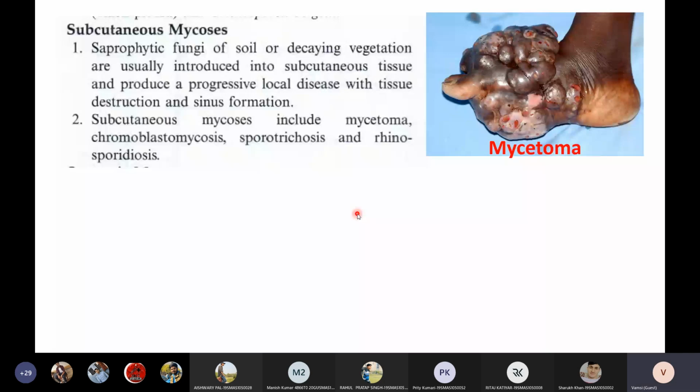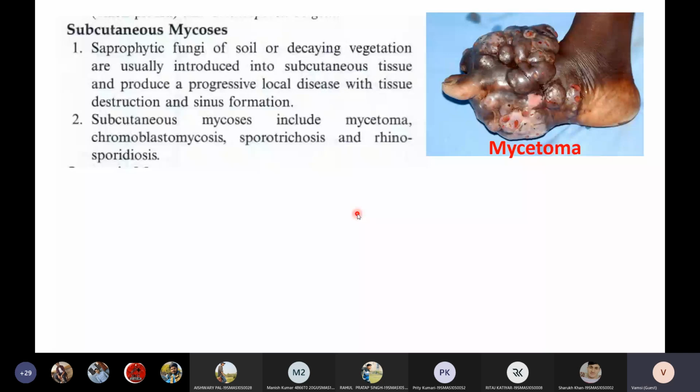You cannot bear to see the suffering of the patient who has this fungal infection. They look ugly, they smell bad. Living with a fungal infection will be really challenging, especially if it is a subcutaneous or systemic infection.